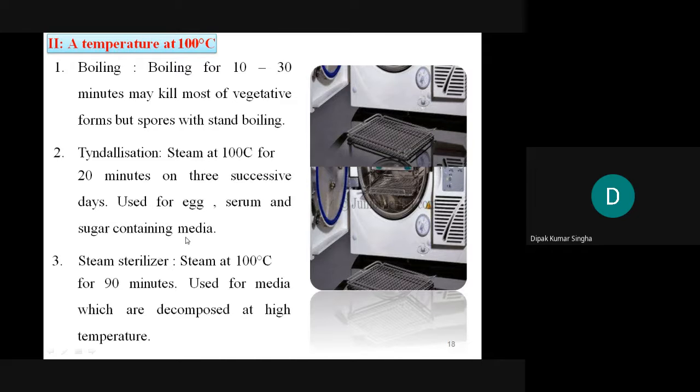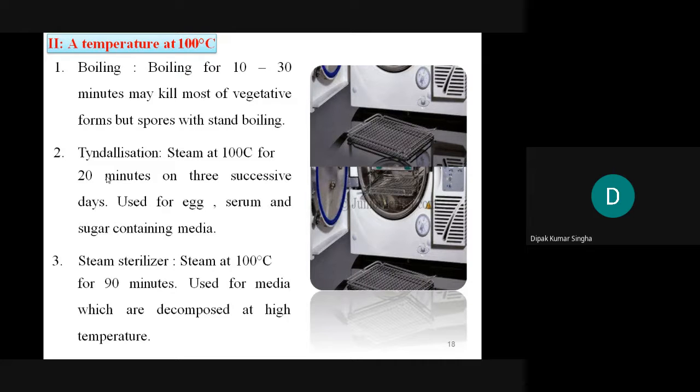So sugar coating media, which are applied for tablet preparation. In the case of egg or serum, that will be sterilized by tyndallization. There are two things, one is tyndallization, another is pasteurization. What is the difference between tyndallization and pasteurization? In pasteurization the temperature is below 100 degrees centigrade, but sometimes the temperature will be high, but for a very short period of time, seconds. But tyndallization is 100 degrees centigrade for 20 minutes for 3 successive days. That is the difference between tyndallization and pasteurization.